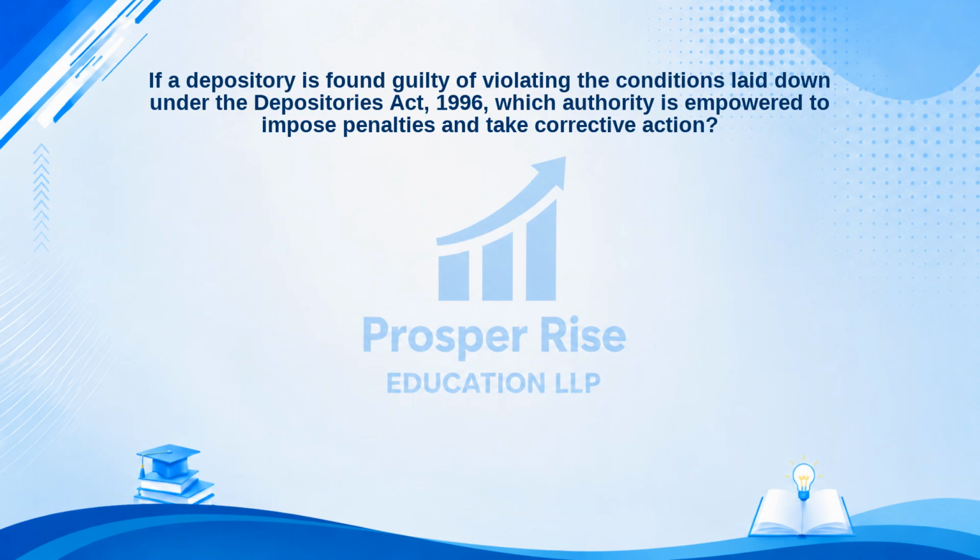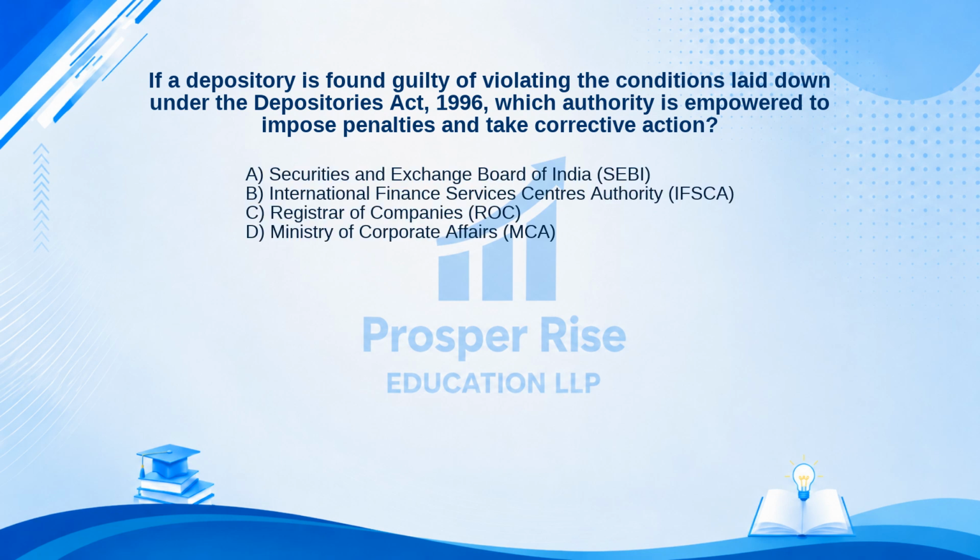Let's tackle this exam question. If a depository is found guilty of violating the conditions laid down under the Depositories Act 1996, which authority is empowered to impose penalties and take corrective action? Here are your options. A. Securities and Exchange Board of India, SEBI. B. International Finance Services Centres Authority, IFSCA. C. Registrar of Companies, ROC. Or D. Ministry of Corporate Affairs, MCA. Take a moment to pause the video and decide.